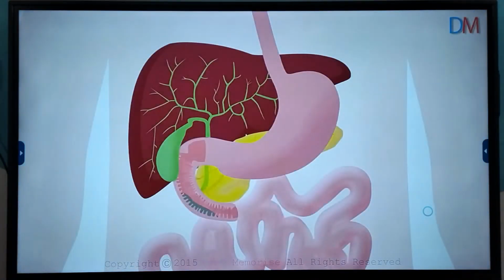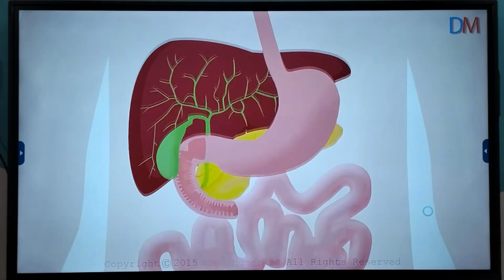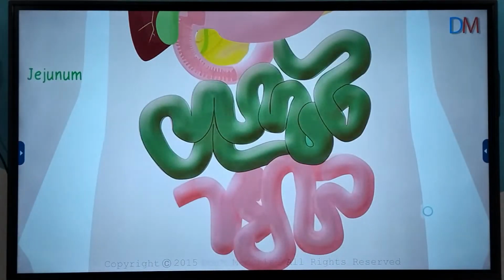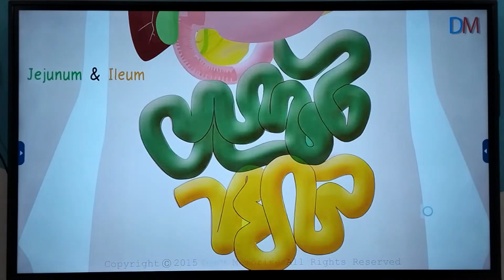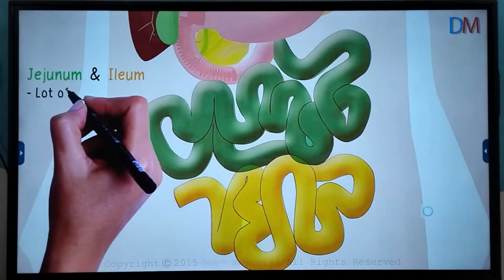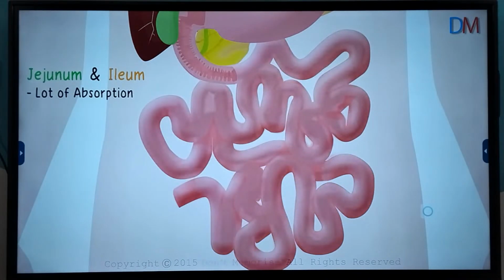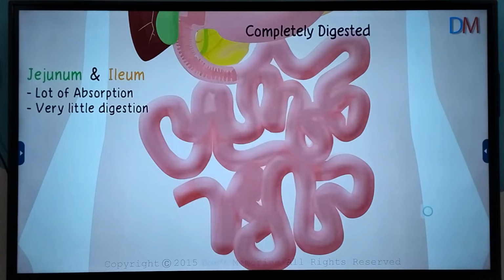In the previous video, we saw how food is broken down in the duodenum. From the duodenum, it is passed to the second part of the small intestine called the jejunum. And the third part of the small intestine is the ileum. We saw that a lot of digestion happens in the duodenum. But in the jejunum and the ileum, a lot of absorption takes place. Yes, very little digestion and a lot of absorption. In this region, the food is completely digested and ready to be absorbed by our body.